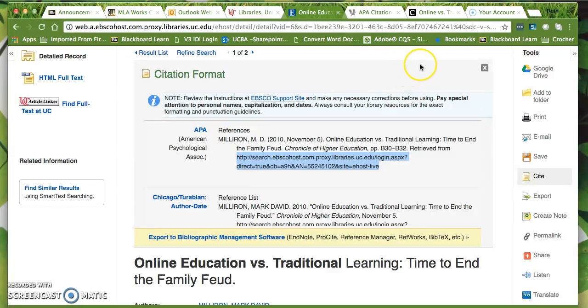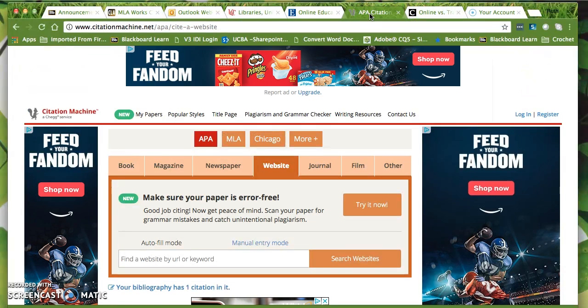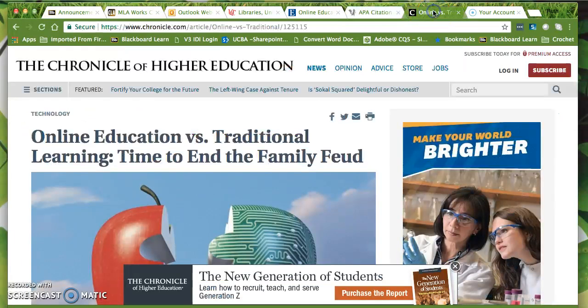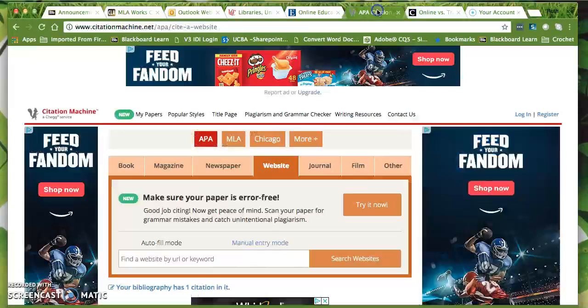Now, the other thing is that if you're not using EBSCOhost and you're not using this citation here, you might want to go to a citation generator. This is citationmachine.net, and some people are also using EasyBib. It's the same problem with both of them. If I am looking at this article from the Chronicle of Higher Education, this is an online periodical. This is not a website. So I have to be able to choose the correct option. If I choose website and try to cite this online periodical as a website, it's incorrect. So in this particular case, I could choose magazine.